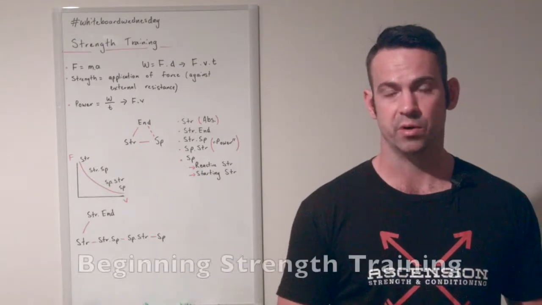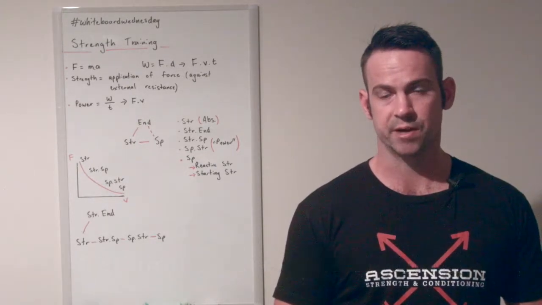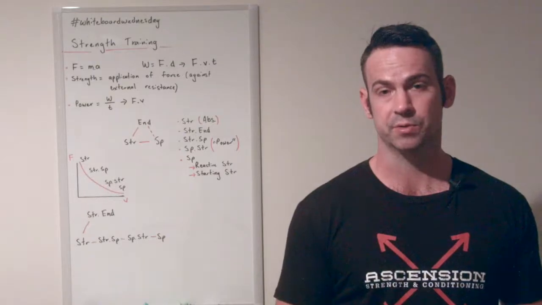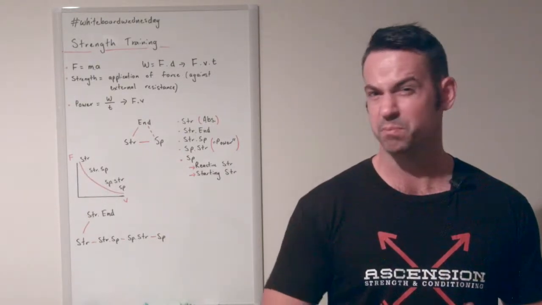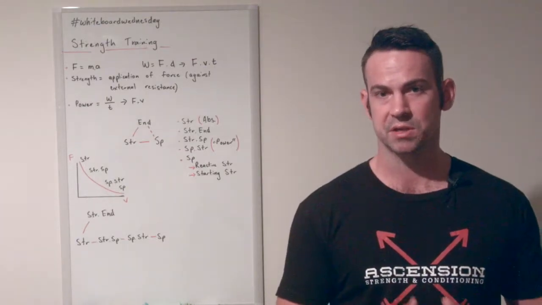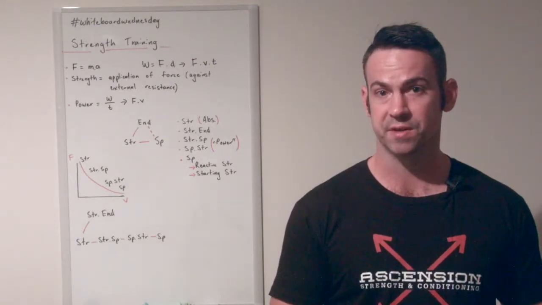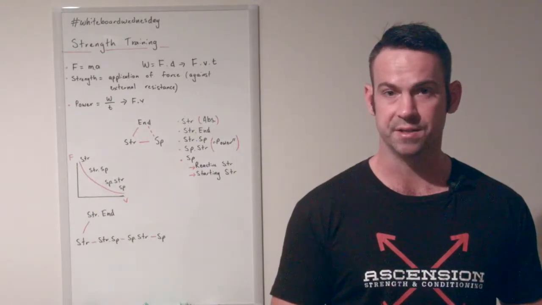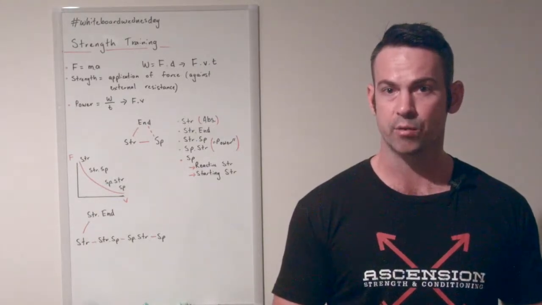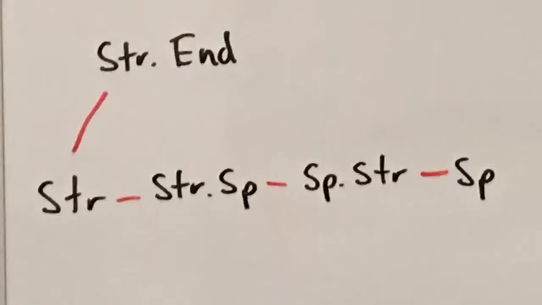Now, a good entry point for a lot of people when it comes to strength training isn't to start with absolute strength. A lot of people trying to improve their 1 rep max, or doing training that's best suited to developing the 1 rep max, can actually pay the price or compromise their technique, and they can develop poor motor patterns. A lot of people find a better way in is to start training with higher reps, looking at developing a degree of strength endurance before moving on to absolute strength. Then once they've developed absolute strength, transitioning more towards strength speed, speed strength, and finally speed.